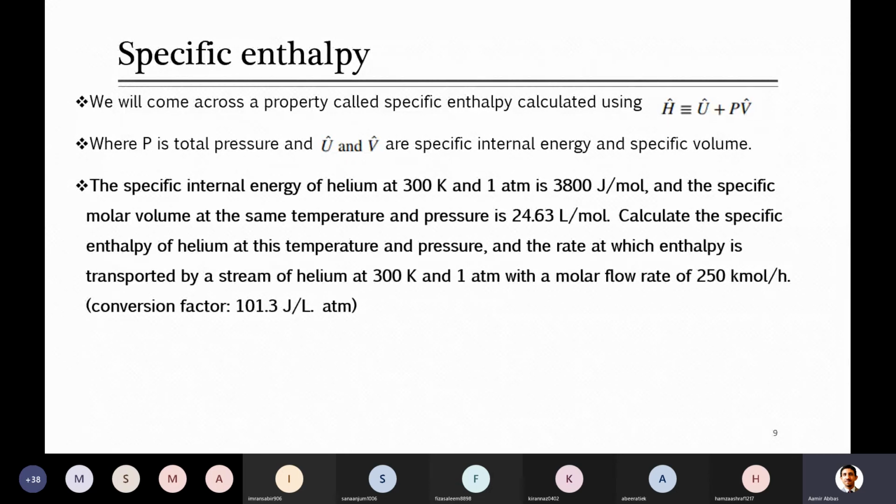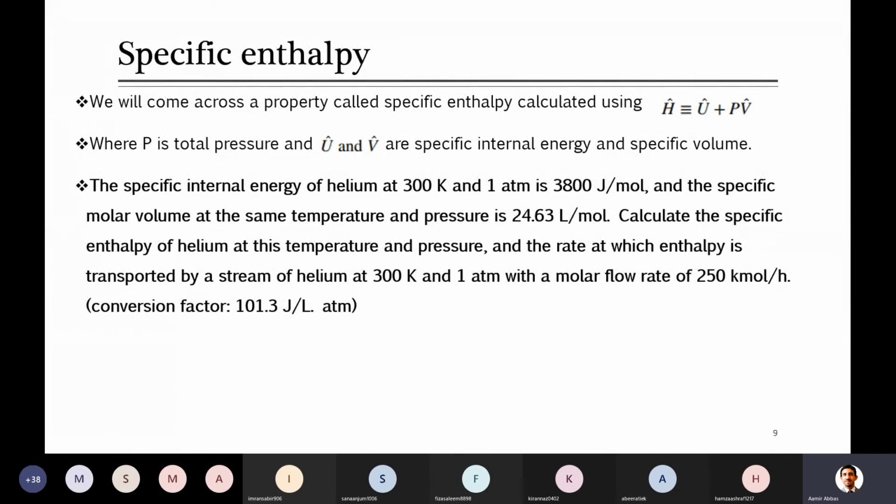So quickly, to utilize this equation, for example, if your question is the specific internal energy of helium: for helium you are provided with specific internal energy at 300 Kelvin and 1 atm, it is 3800 joule per mole. This is the value of specific internal energy, that is internal energy per unit quantity, and here the quantity is represented in moles because he is talking about helium, which is a gas, and you know that most of the time when we do calculations of gases we talk about their quantities in moles instead of mass.